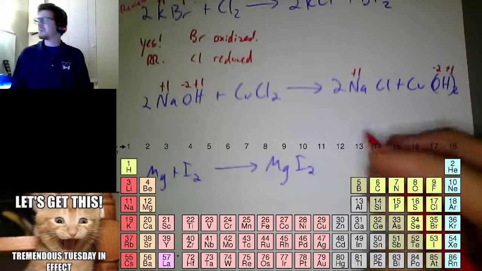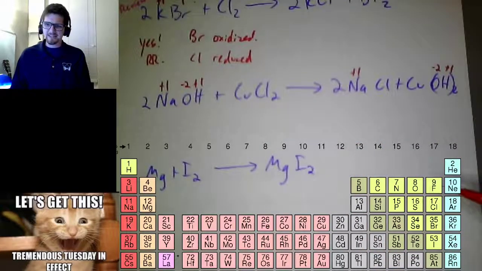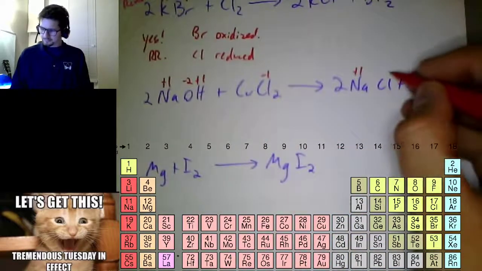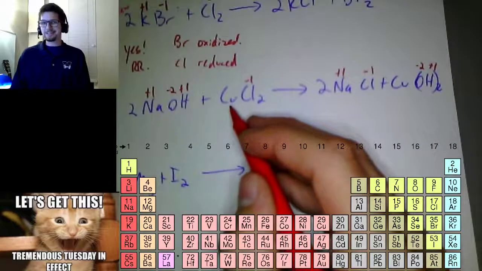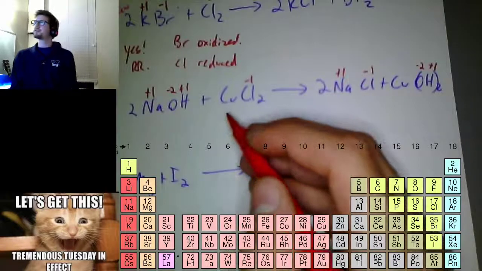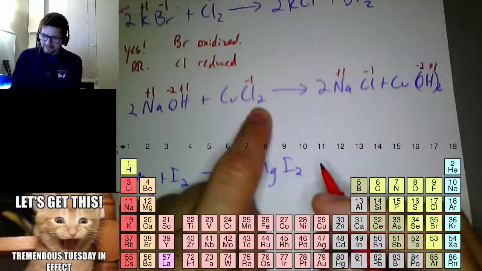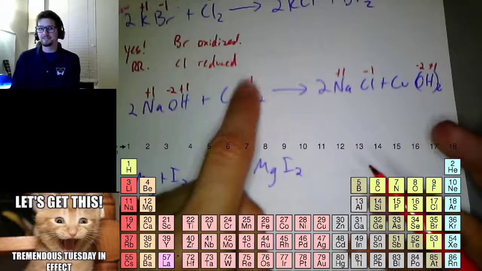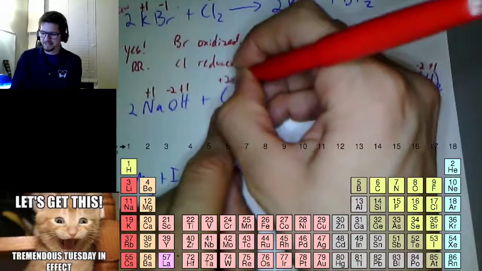Alrighty. What does it say next? Group 17 will be -1. Do I have any group 17s? Any fluorine, chlorine, bromine, iodine? I have chlorine, so chlorine's -1. Cool. So now I'm stuck with Cu. What do I do with Cu? Well, rule number 3 said that everything has to add up to be 0. I have 2 Cl's here, which means that charge is -2. So if I have 2 -1s here, then this needs to be +2 to balance that out.